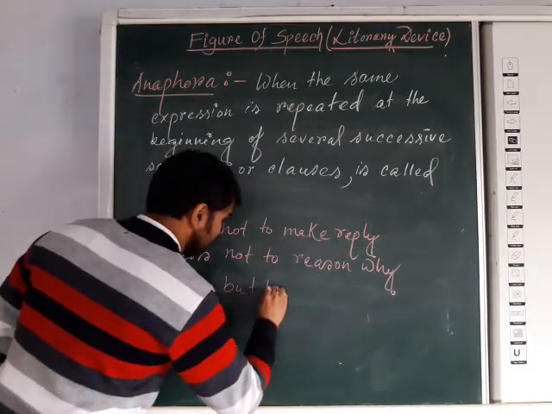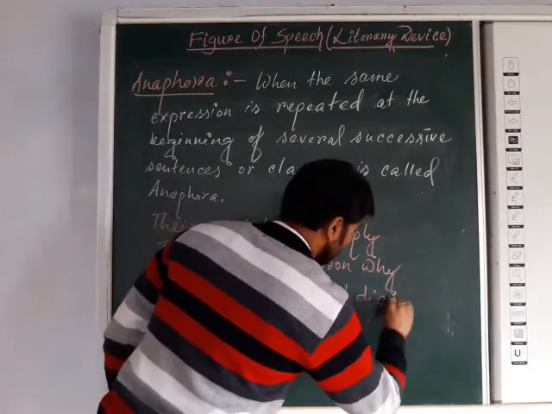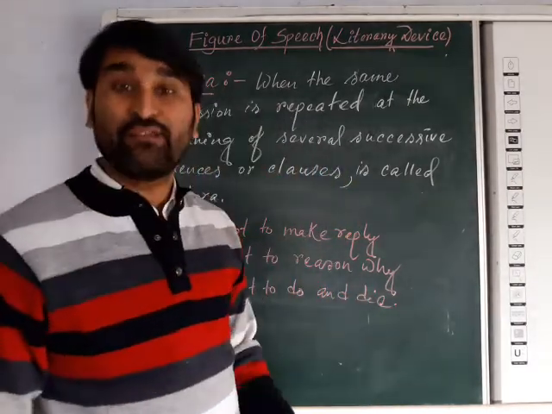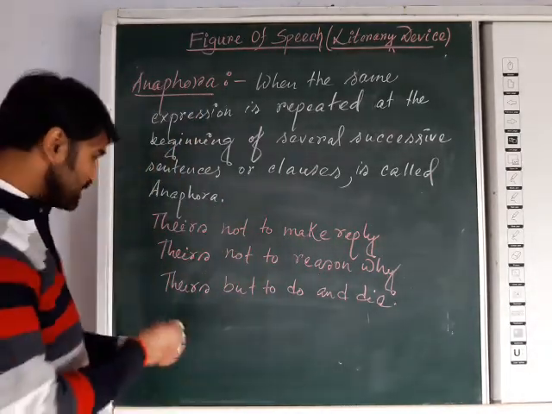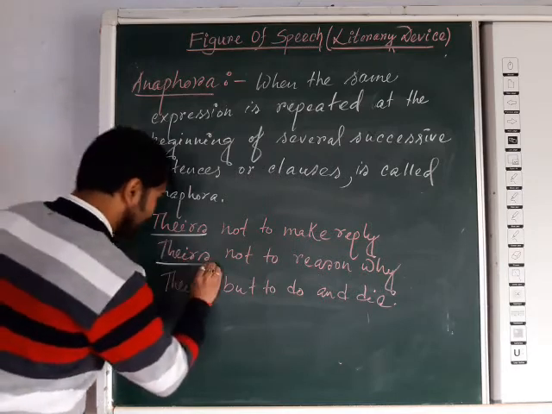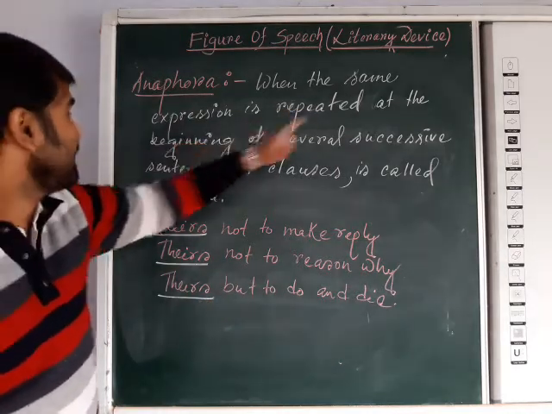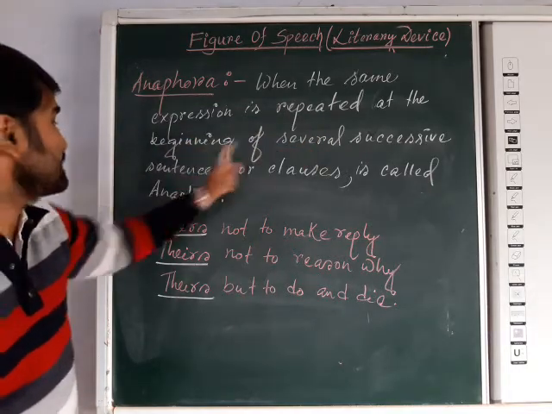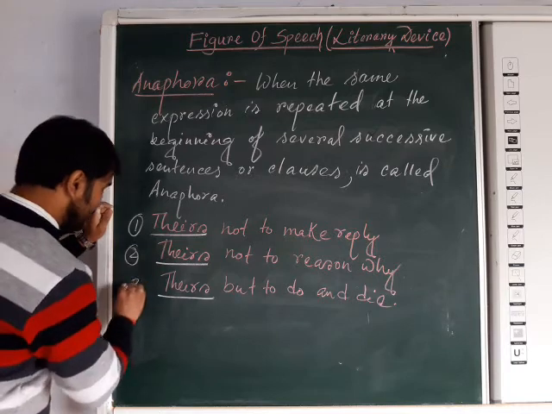Dares but to do and die. I have taken that example from one poem of Alfred Lord Tennyson. Here you can see dares, the same expression, is repeated at the beginning of several successive sentences: number one, second and third.